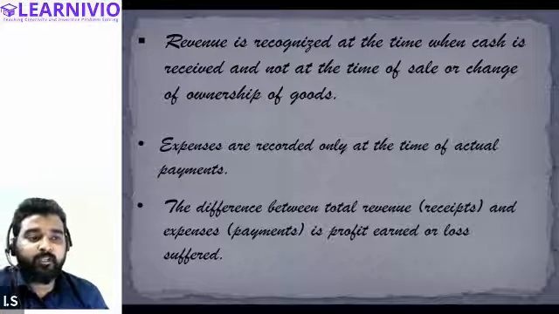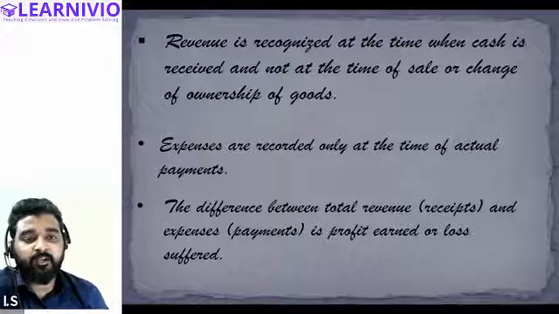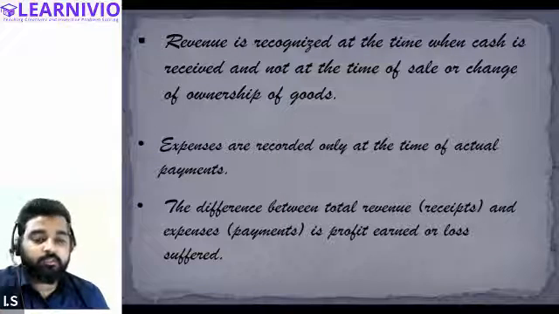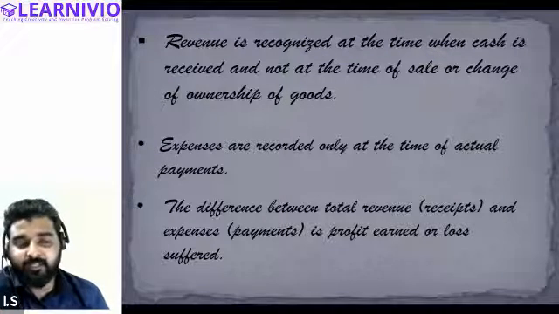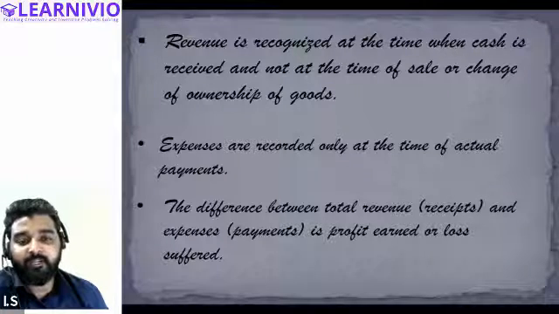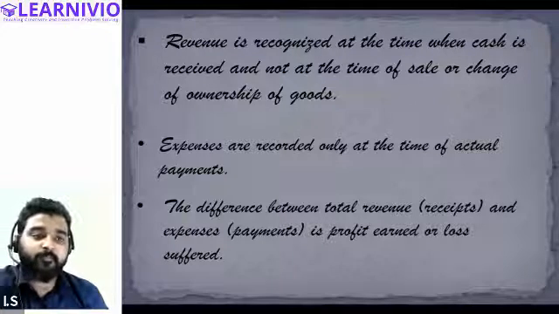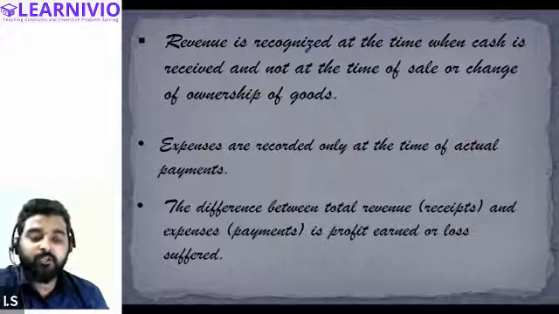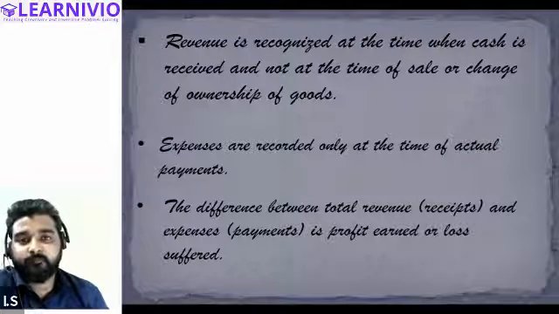We won't take into consideration goods sold on credit or payment received in advance. Any payment received in advance or goods sold on credit will not be taken into consideration in cash basis accounting. Only cash transactions will be recorded there.